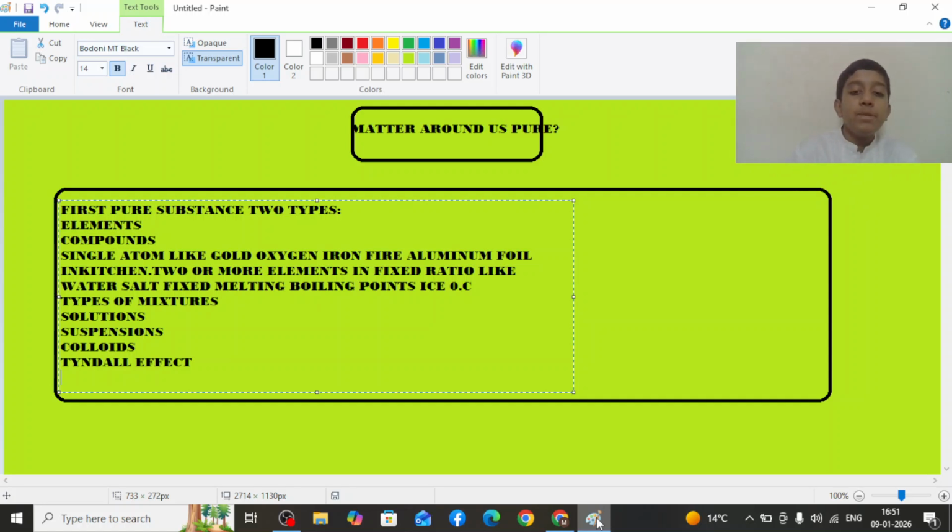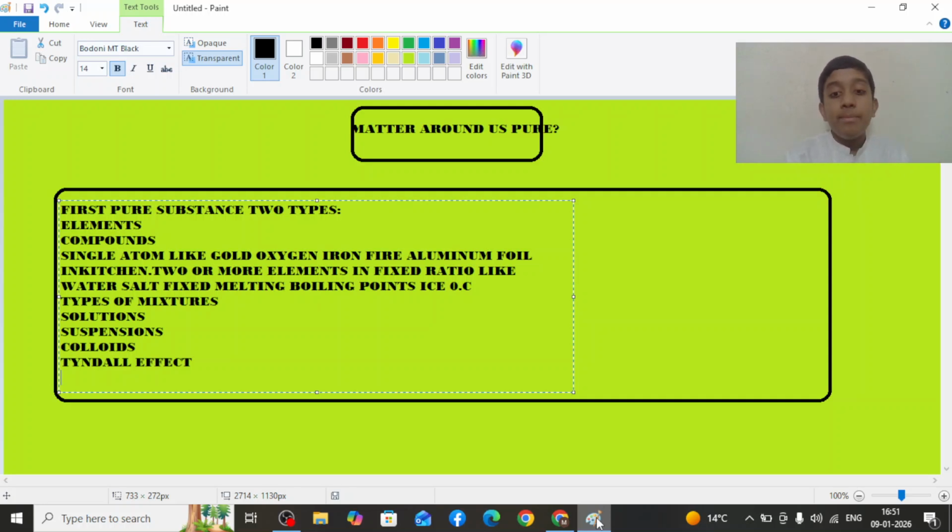Now what are suspensions? Suspensions are heterogeneous, with big particles that settle down, like muddy water or chalk powder in water, and they scatter light. Now colloids. Colloids are in between, like milk and fog.